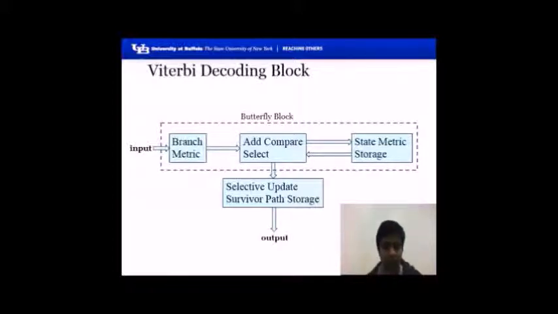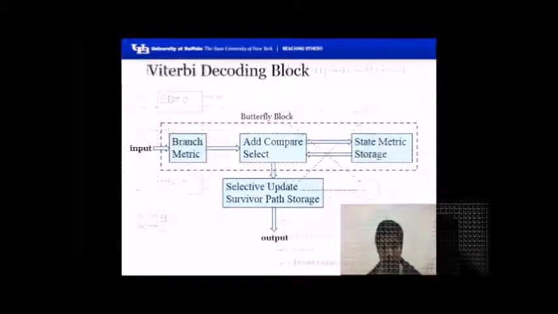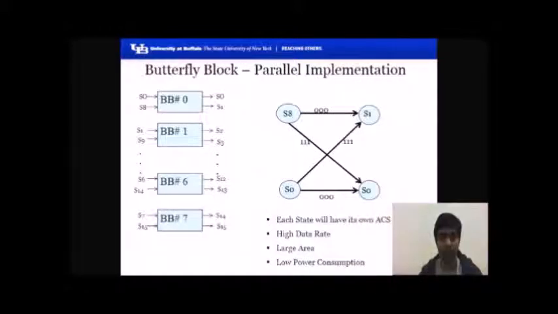The butterfly block sends decisions to the survivor path at each state. The butterfly block is an integration of branch metric block, the ACS block, and the state metric storage block. The figure on the right shows the state diagram, which is common for all the blocks. There are 8 butterfly blocks in our Viterbi decoder, where each butterfly corresponds to 2 states. Use of 8 modules though consumes large area, but it gives high data rate and consumes low power.